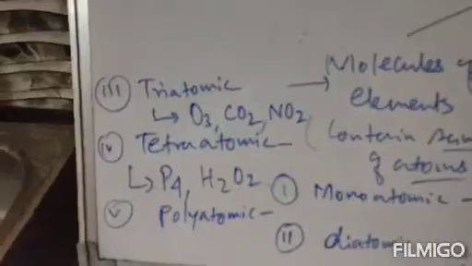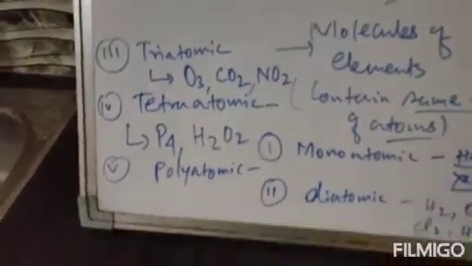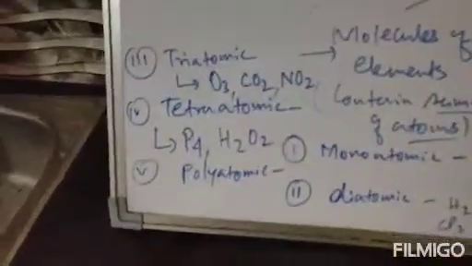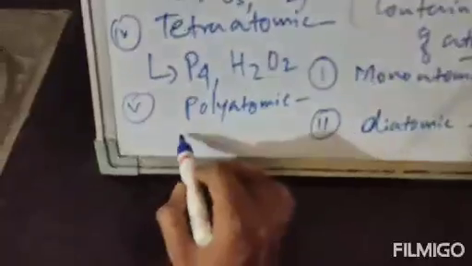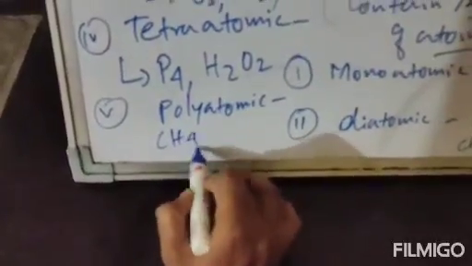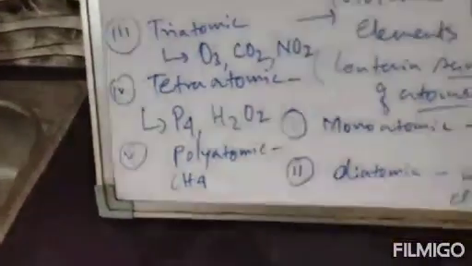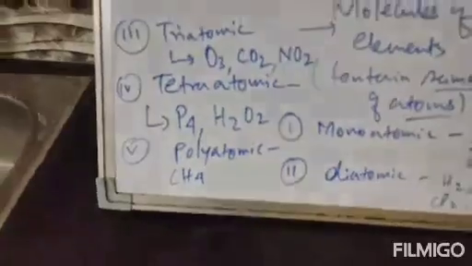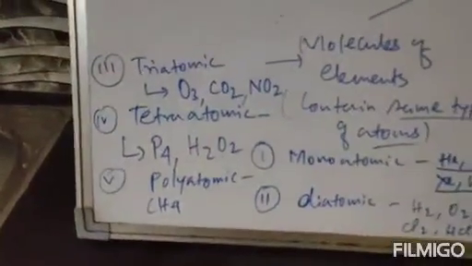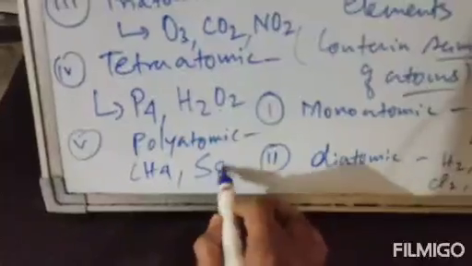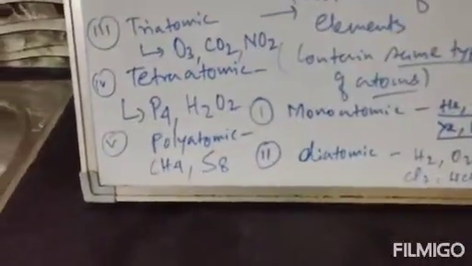Polyatomic means more than 4 atoms are present. So for one example, there will be CH4, methane. Clear? 1 carbon and 4 hydrogens, so all total 5. Another example of polyatomic will be S8, that is sulfur. All total 8 atoms are present.